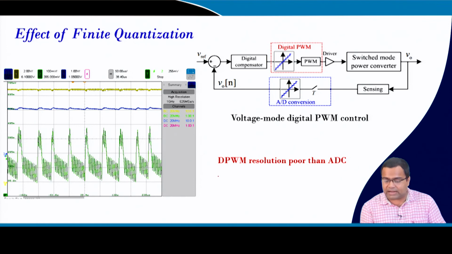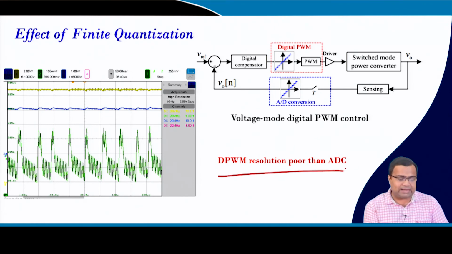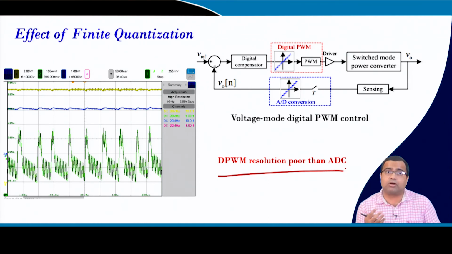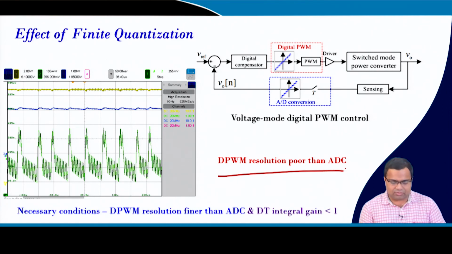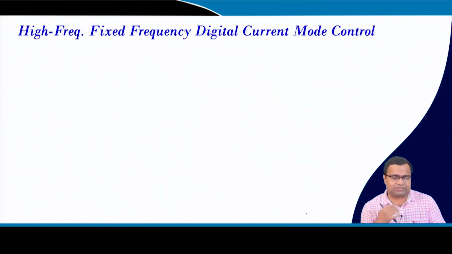But if your resolution is poor, then you will end up with a behavior which may be called a limit cycle, or it can be a more complex nonlinear phenomenon. In general, the phenomena can be substantially different, like an ordinary limit cycle, and it may end up with duty ratio saturation. There are various necessary and sufficient conditions available, and we will discuss them a little in the next lecture. There are highly cited references that we will discuss in the next lecture that lead to this limit cycle oscillation.